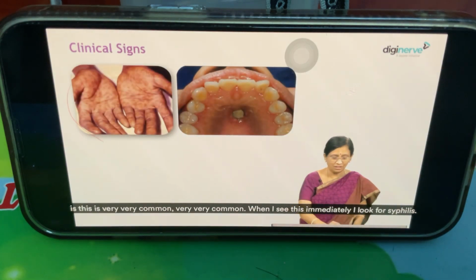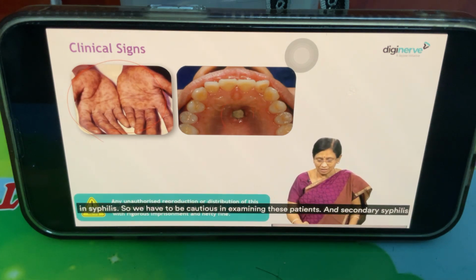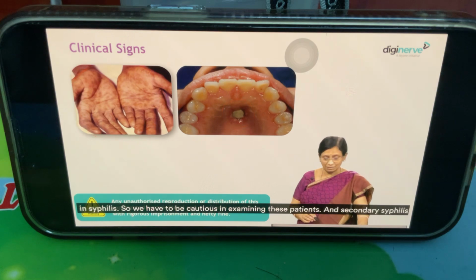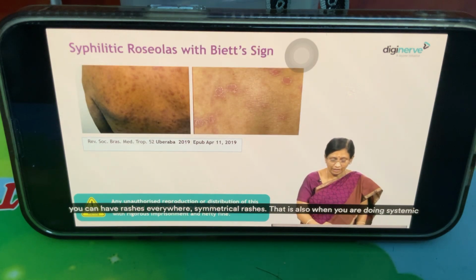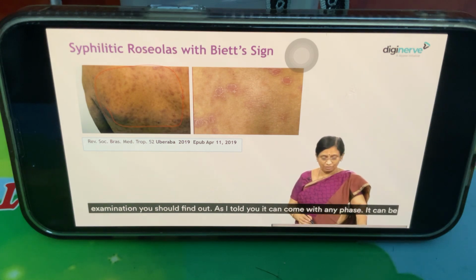What we see is this, very, very common. When I see this, immediately I look for syphilis. I ask for syphilis and they will definitely have secondary syphilis. And this can happen in syphilis. So we have to be cautious in examining these patients. In secondary syphilis, you can have rashes everywhere, symmetrical rashes. That is also something you should find out when you are doing a systemic examination.